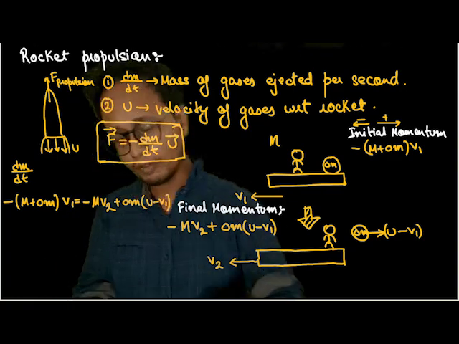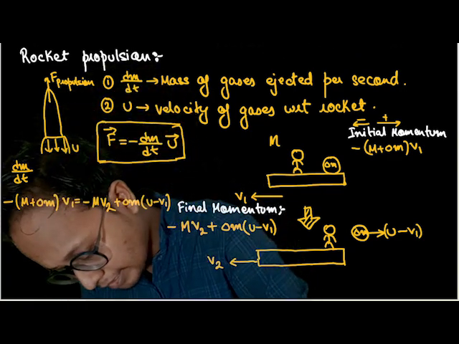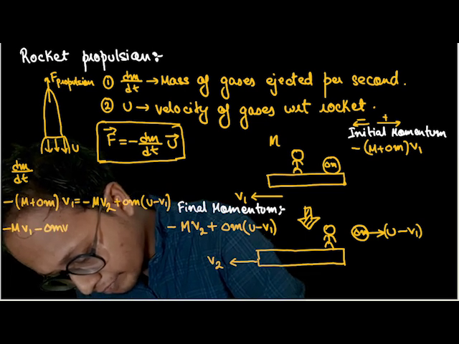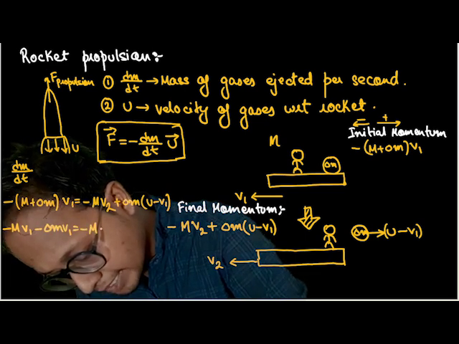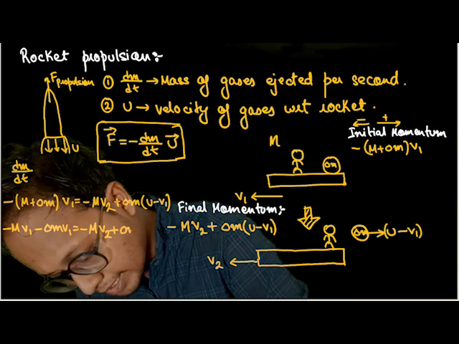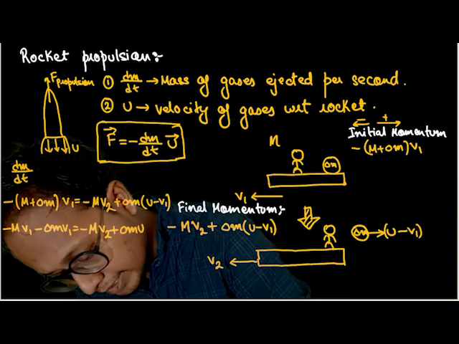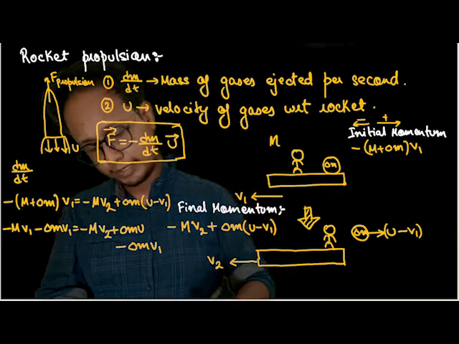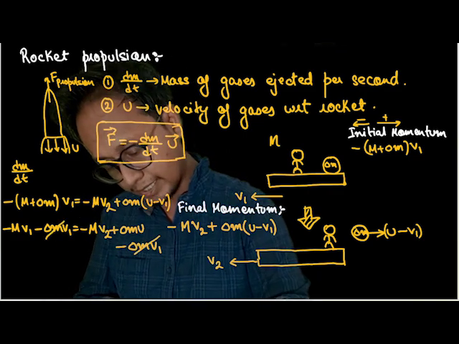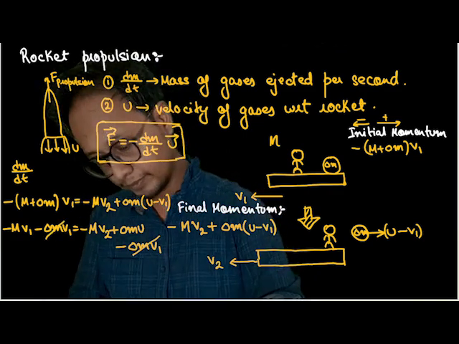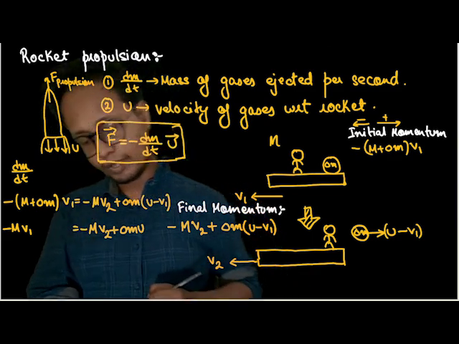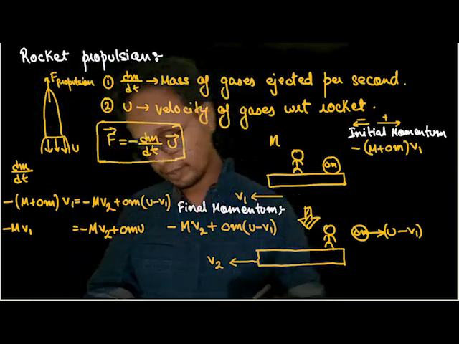Understood this much? So let me solve this equation. It would be minus m v1 minus delta m v1 is equal to minus m v2 plus delta m u minus delta m v1. See, minus delta m v1 and minus delta m v1 get cancelled. These two got cancelled. So I'm left with the equation.